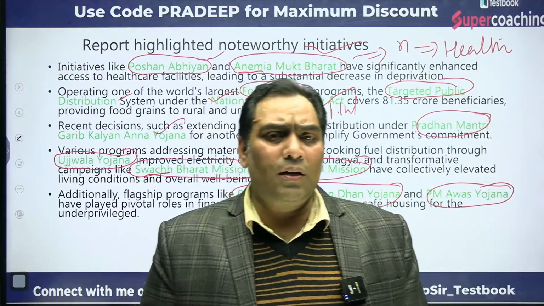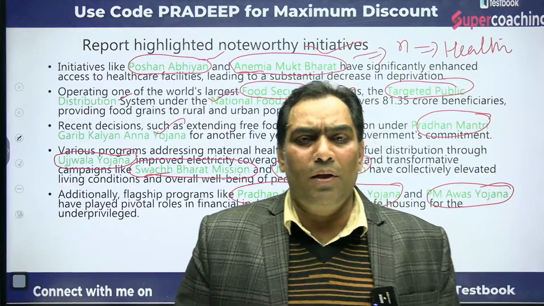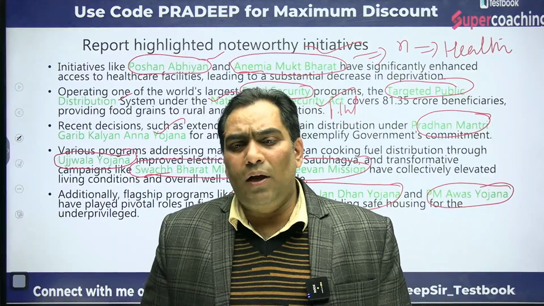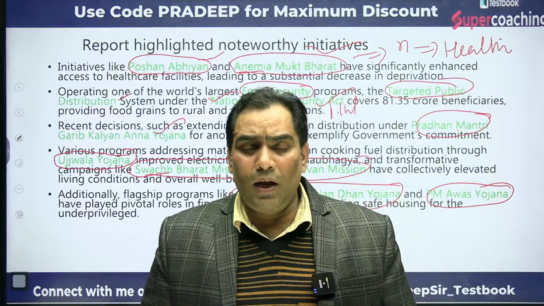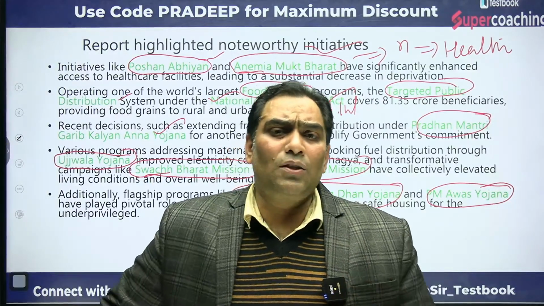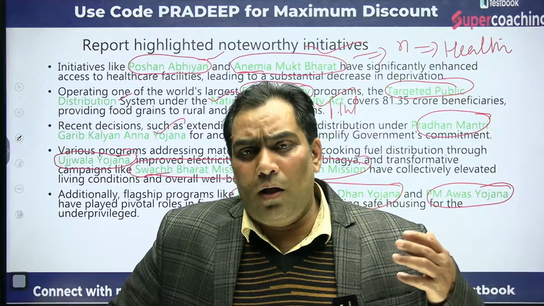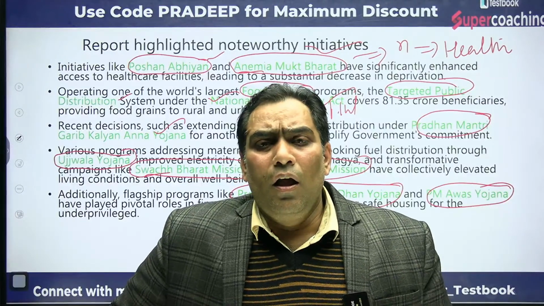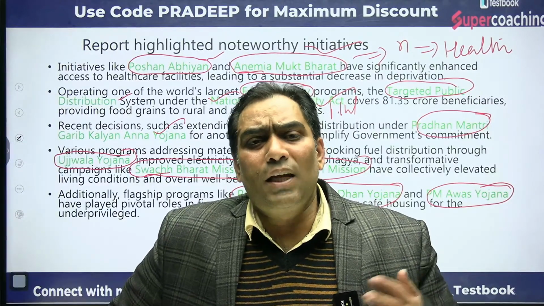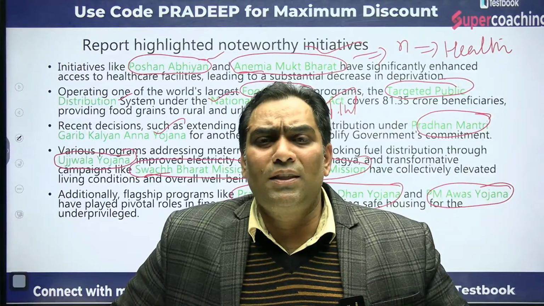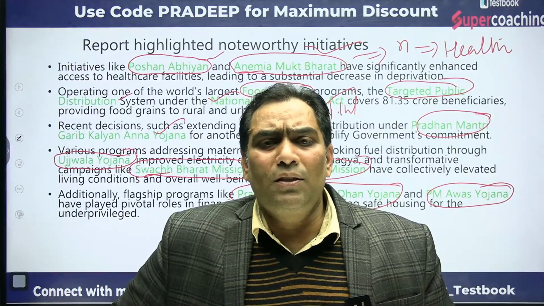So let us try to understand the meaning of multidimensional poverty. Multidimensional poverty refers to the deprivation of a household or a person or a country from basic amenities, and those should not be on the basis of income only.